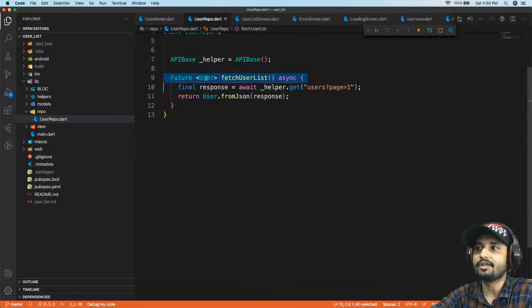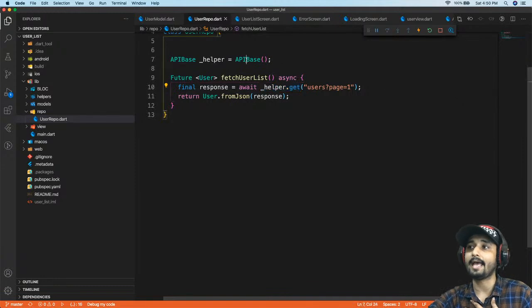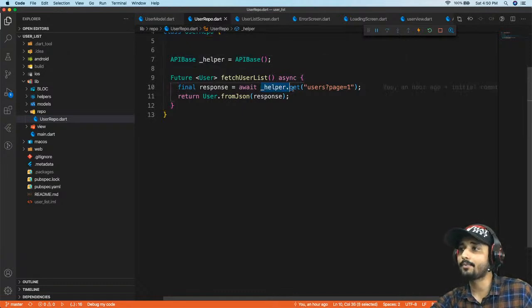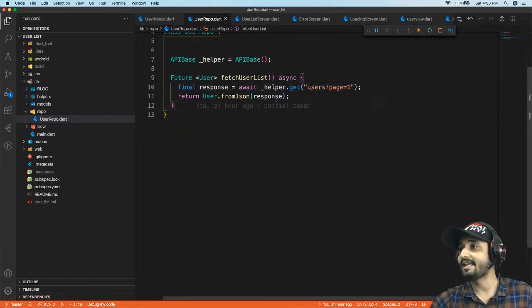So it is going to return the type of user. I'm going to call the get method, which is written by us in the API base inside the helper folder. So over here I have helper.get, and I'm going to pass this string, which is going to get appended after the base URL, right? So you just need to take care of your string right over here.